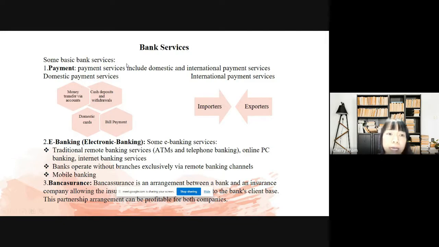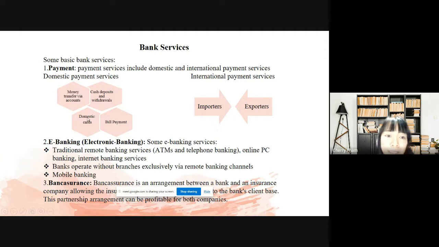So you can use your account in your commercial bank, and you can transfer your money to anyone, anywhere. So it's really convenient for us in the pandemic. Another kind of domestic payment service is cash deposit and withdrawal. In other words, you can put in or take out your money.